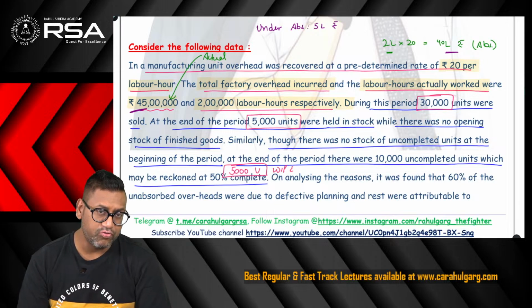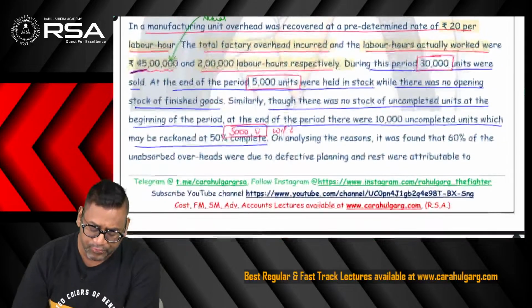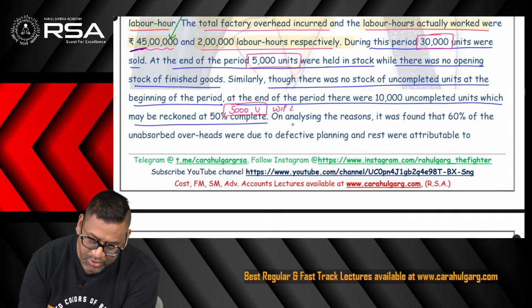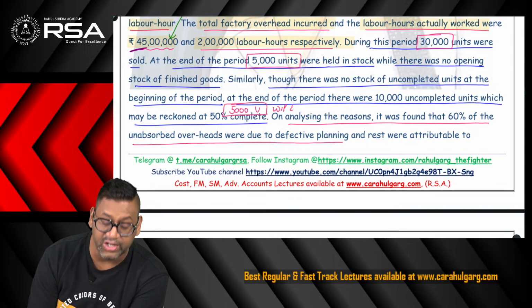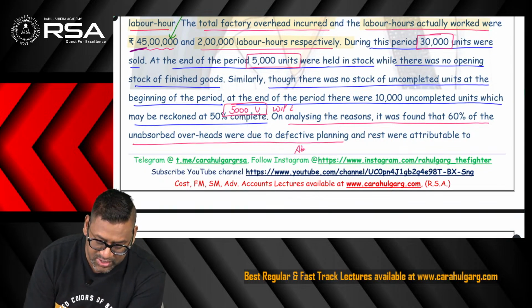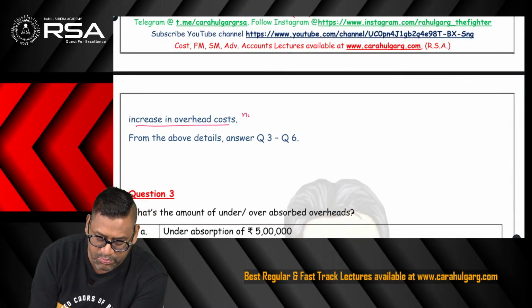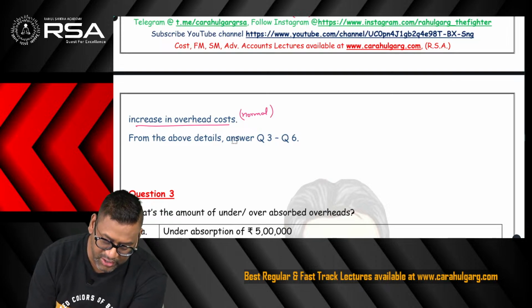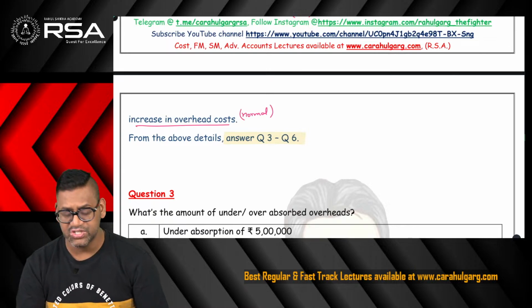Supplementary rate is found out for the under absorption which happens due to the normal reason. So we shall go to that, don't worry. Okay, let's move it ahead. On analyzing the reason, it was found that 60% of the unabsorbed overheads was due to defective planning, means abnormal reason, and the rest were attributable to increase in the overhead cost, means this is due to the normal reason. So this is the data. Question is saying find out the answer to question number 3 to 6, means 3, 4, 5 and 6. These 4 questions relate to this data.